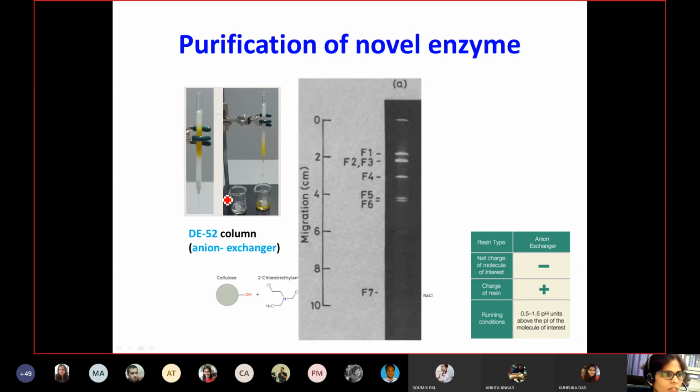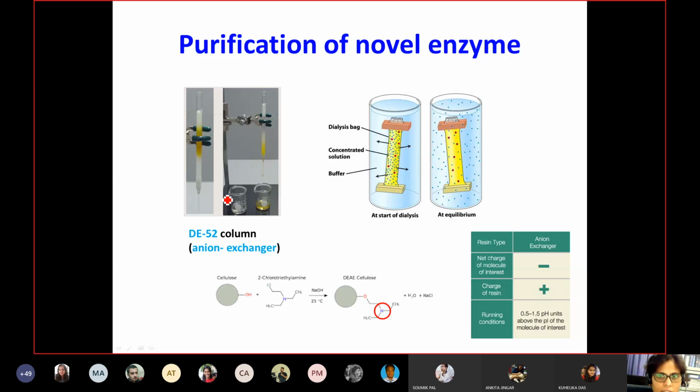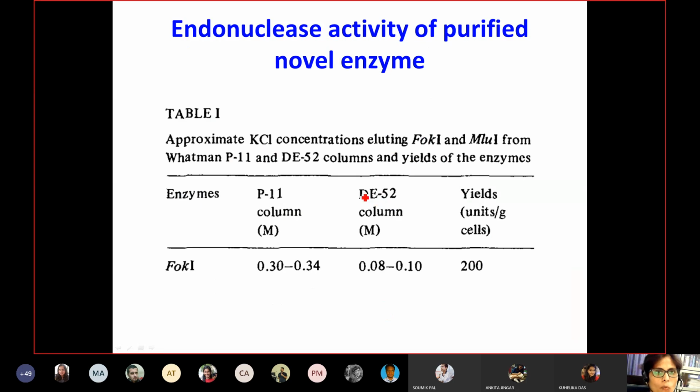That means all the fractions which gave the activity results were combined together, dialyzed again at the end, and concentrated for further use. So what they did after that, they purified their protein, and based on the purification, they report here how much salt concentration they used for purification from each column. For example, in P11, this is the concentration of KCl they used, and these are the concentrations for the DEAE column.